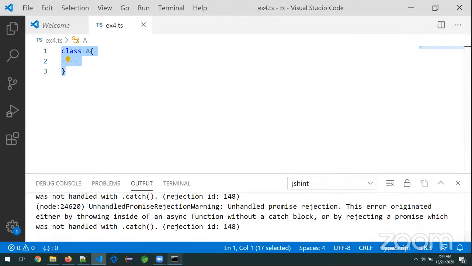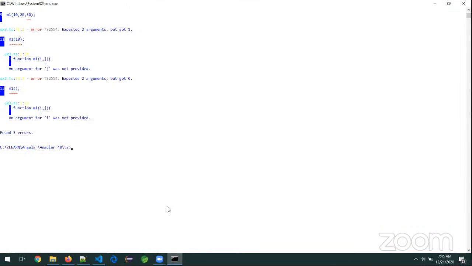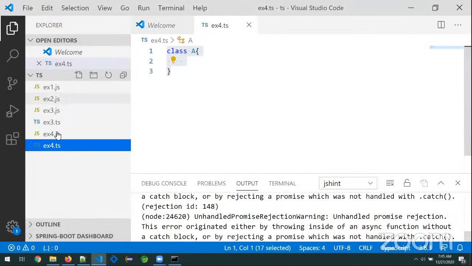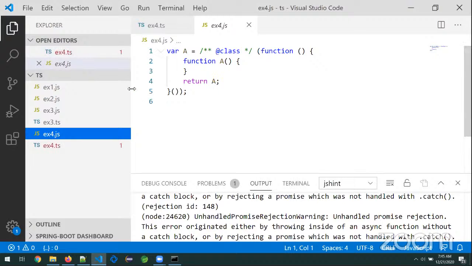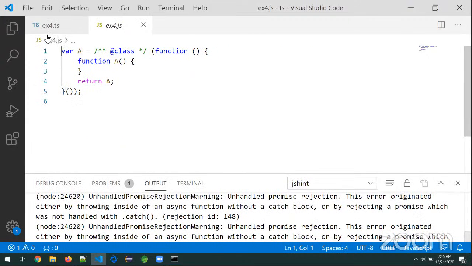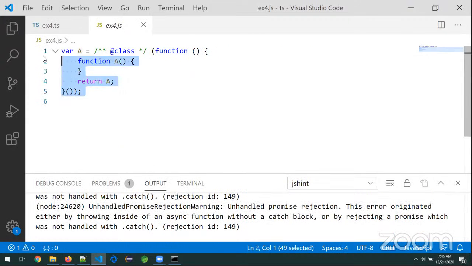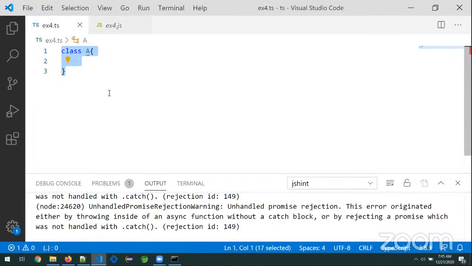But observe the same thing if I want to develop by using JavaScript. Now tell me, which one is easy, sir? JavaScript version is easy or TypeScript version is easy? Think and tell me.